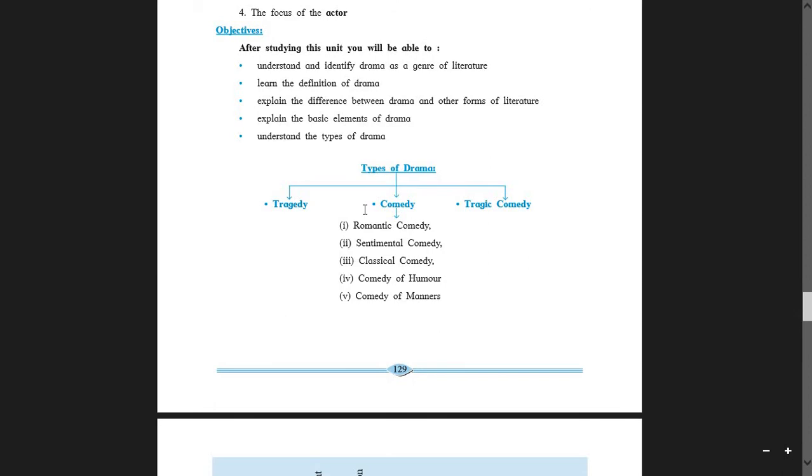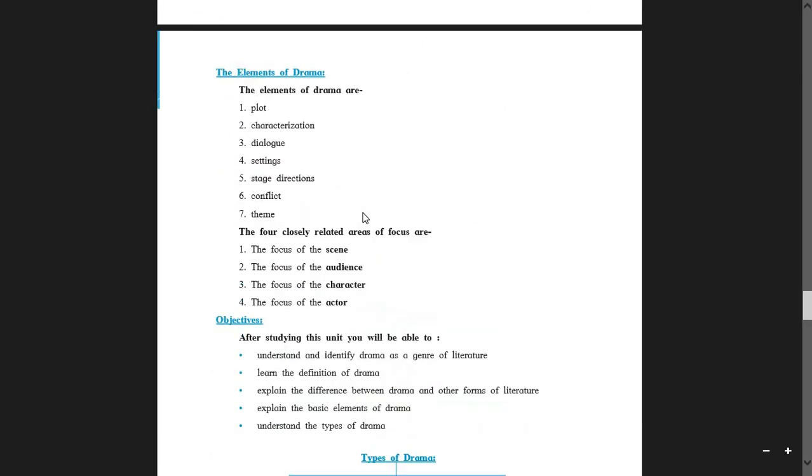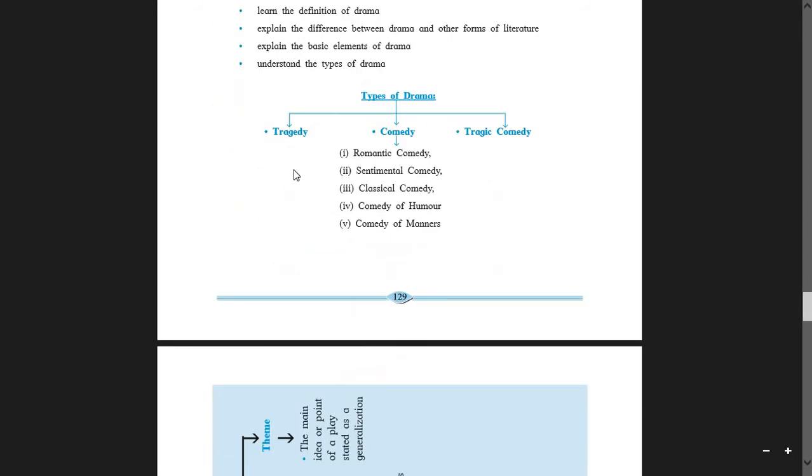Moreover, students, you will also be able to explain the basic elements of drama. So here we have discussed the basic elements of drama. Just I scroll the page upward. See the elements of drama. We have read all these elements in detail, which is on the next page.